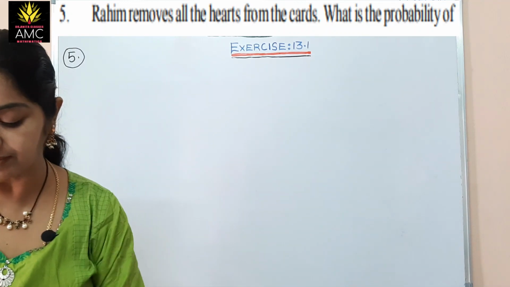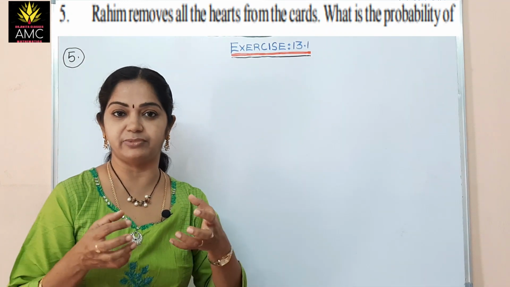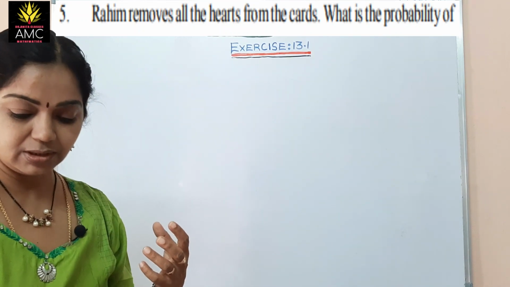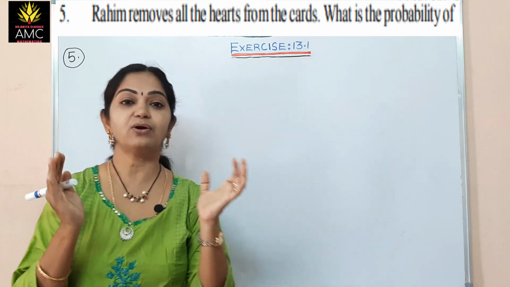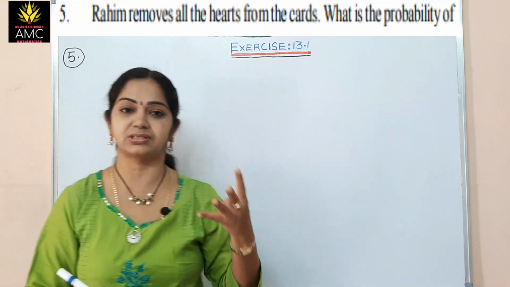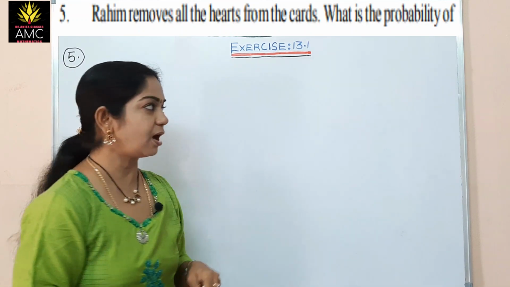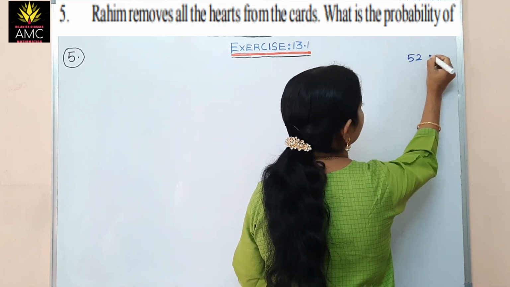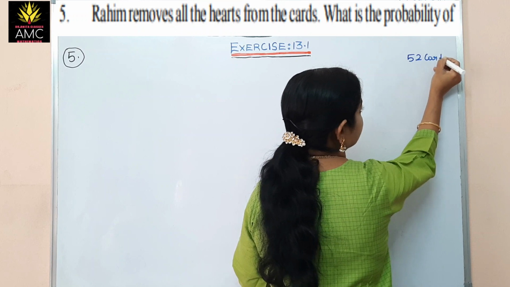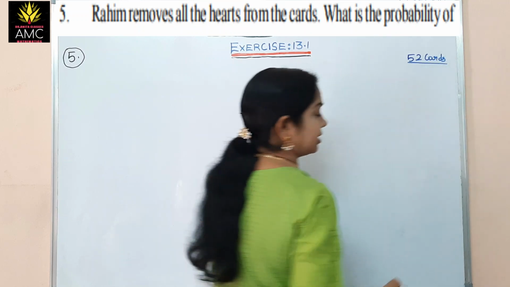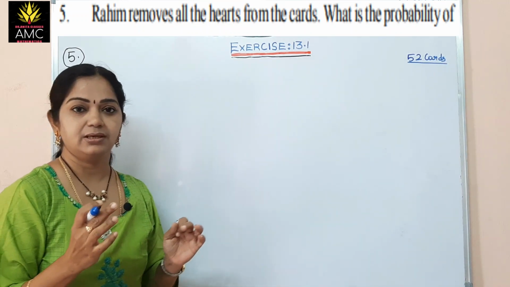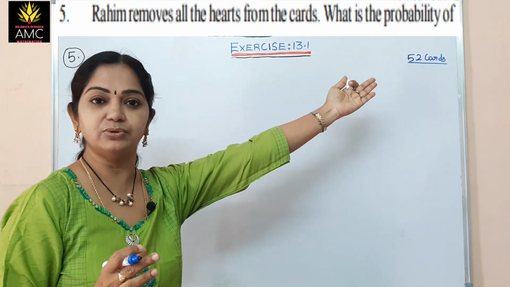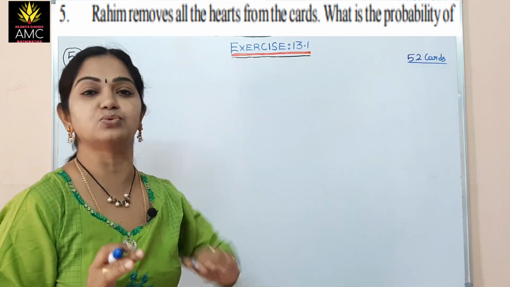See here, Rahim removes all the hearts from the cards. Now, I have explained in the concept video that the deck of cards has 4 suits, isn't it? So, total how many do we have? We need to understand the cards first. So, total cards are 52 cards, the playing cards, the deck of cards. In that 52 cards, we have 4 suits.